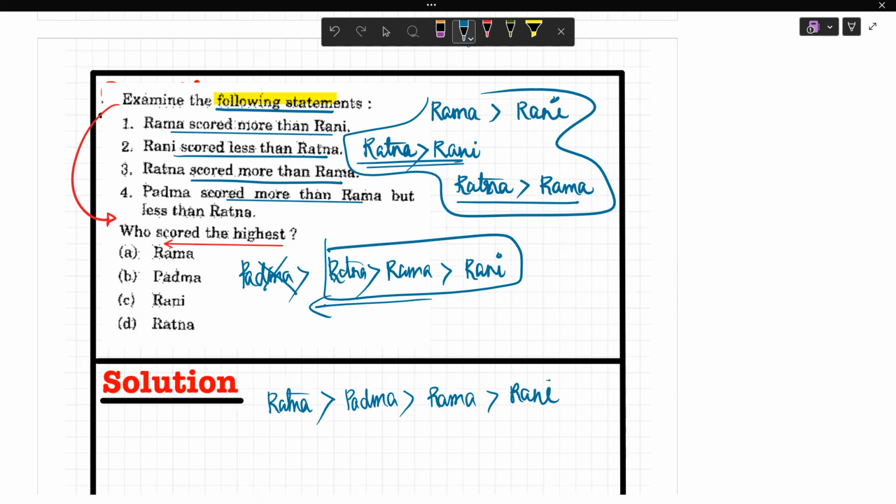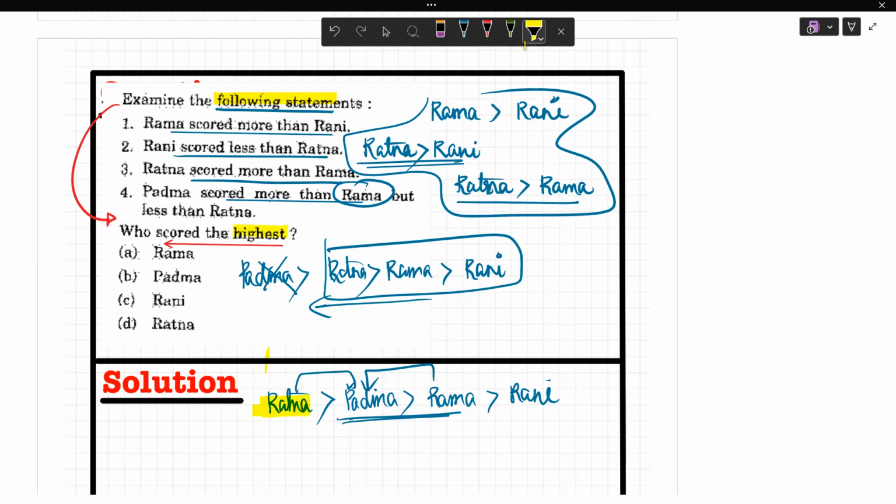Why? Because Padma is scoring more than Rama, and Padma is scoring less than Ratna. Is it clear? Understood that Padma is scoring more than Rama and less than Ratna, so Padma will be here. Now what did the question ask? Who scored the highest mark?